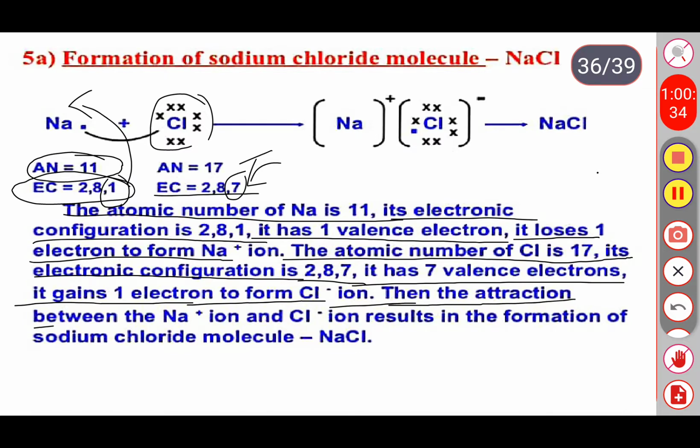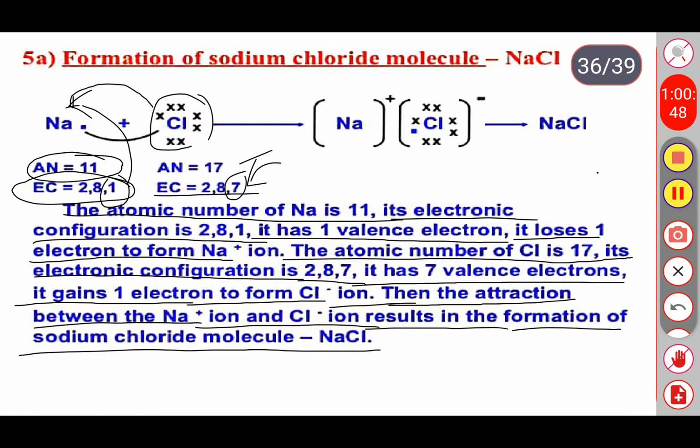So here you can easily understand, sodium loses the one electron and that lost electron goes and combines with the chlorine. It means one vacant place is there in chlorine, so that vacant place will be completely filled. Okay, so once it is completely filled, it forms an ionic compound.